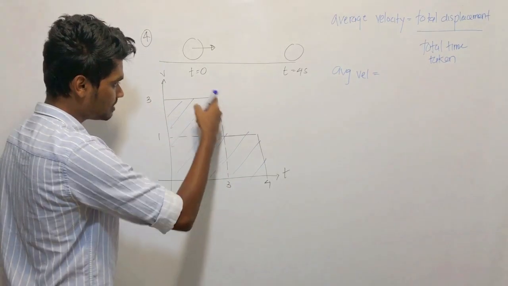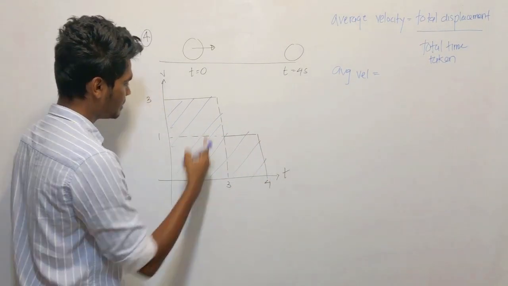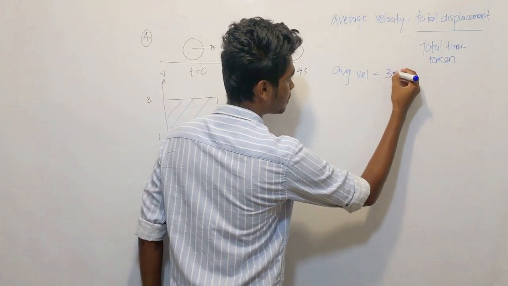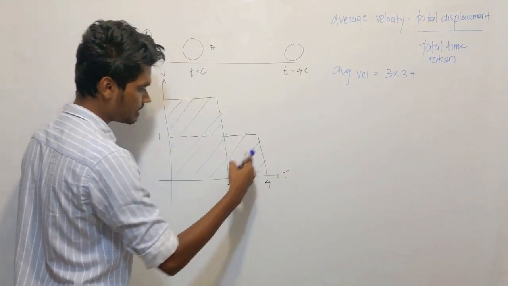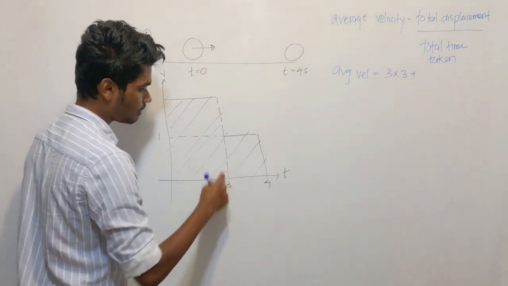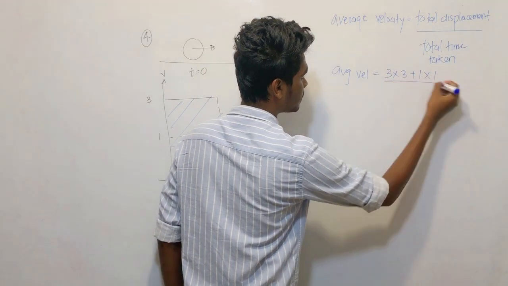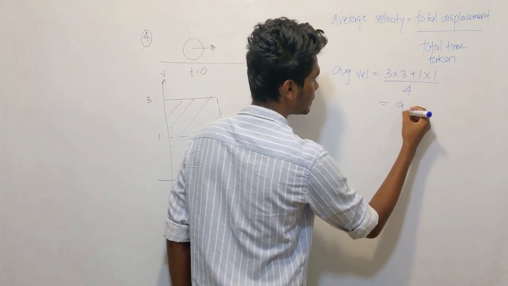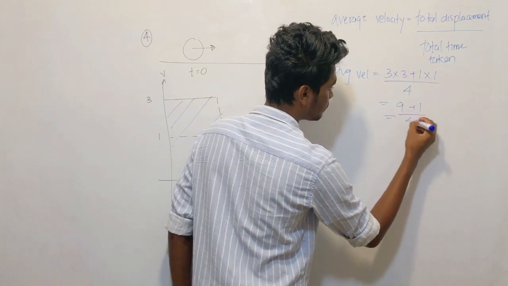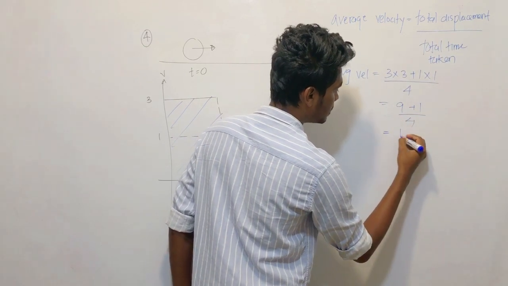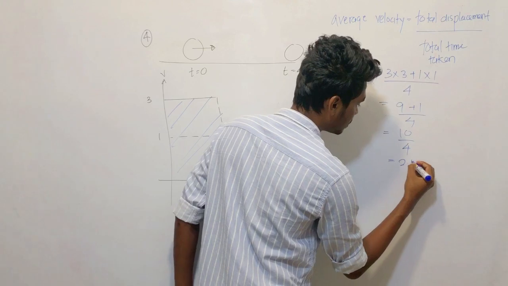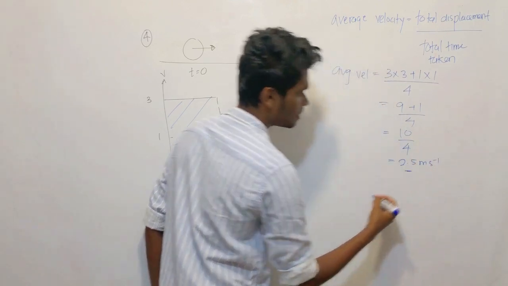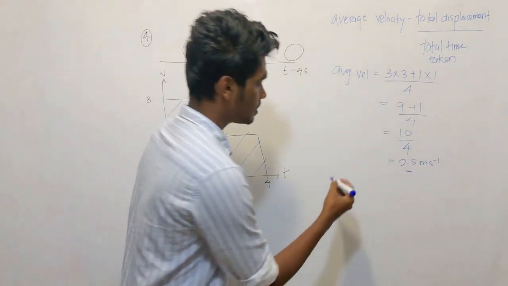How can we find the total area? 3 into 3, this area, plus what is this area? 1 into 1. What is the total time taken? 4 seconds, right? 3 into 3 is 9 plus 1 over 4, is equal to 10 over 4, 2.5 meter per second. So the answer is going to be the third one, right?